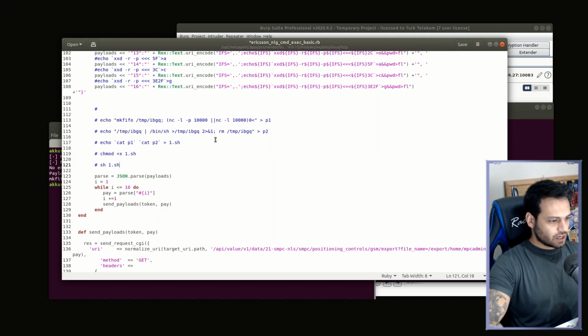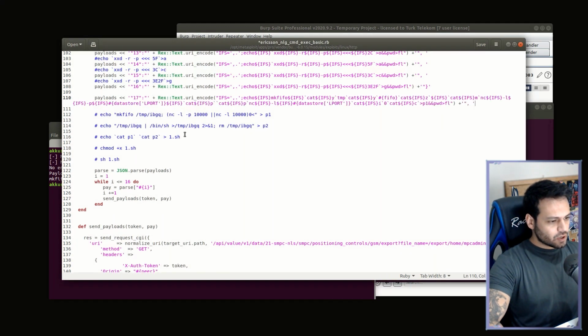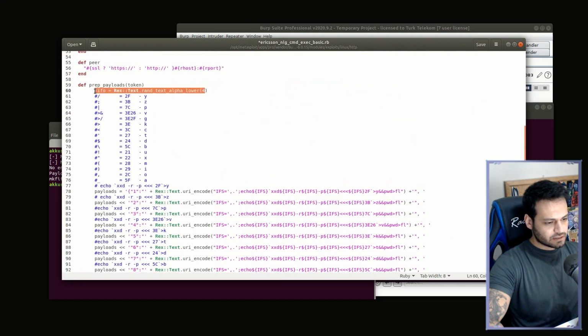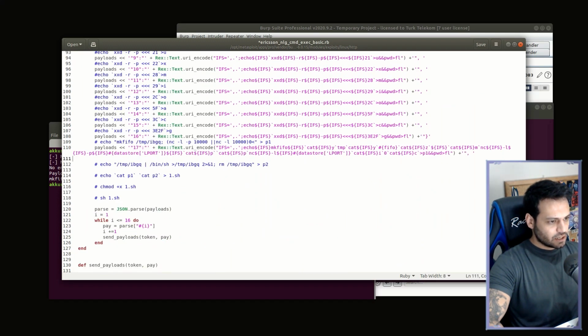So there are 5 more payloads we want to send. In total, we will send 21 payloads, one after another. I'm copying these payloads that I have prepared before from my side screen. In the payload, we obtained information from the datastore variable from Metasploit. Also, a variable called FIFO that can generate a 4-digit random lowercase alpha text has been inserted, so the temp file is different each time in our payload.